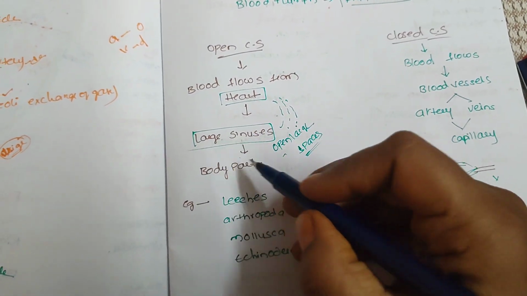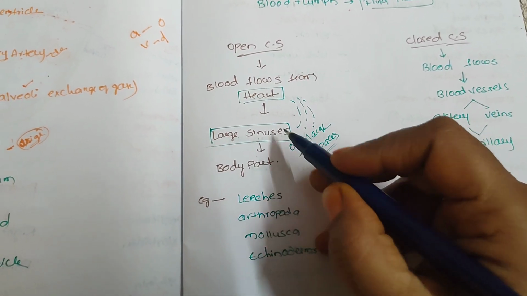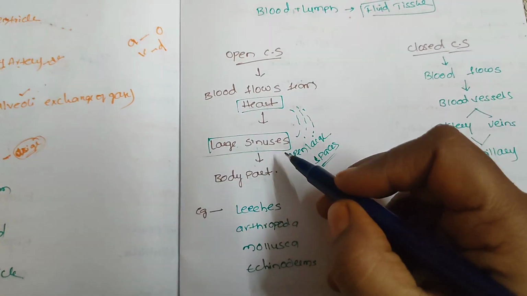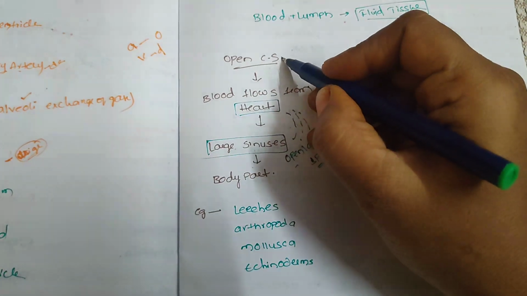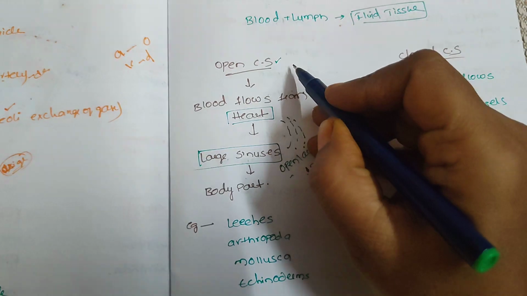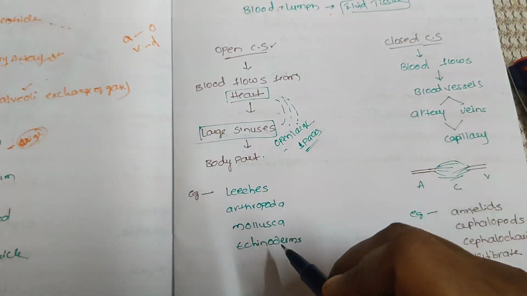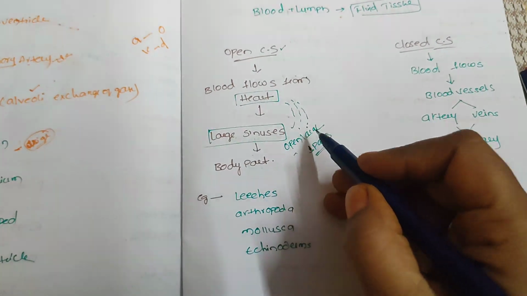In these sinuses, the body parts or organs are bathed in these spaces. That is called an open circulatory system. In simple terms, there are no blood vessels like arteries and veins; the blood directly enters the body parts with the help of large sinuses.